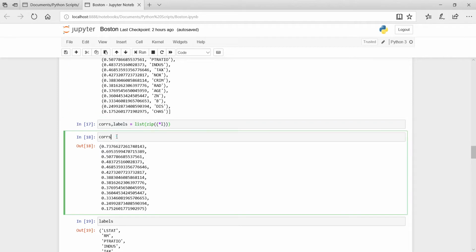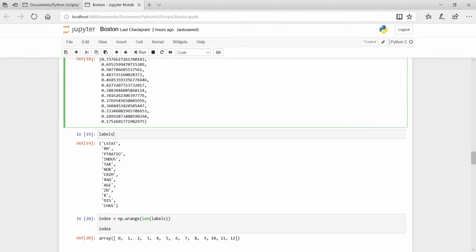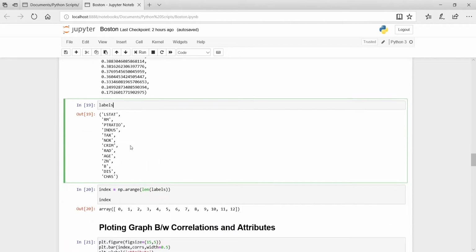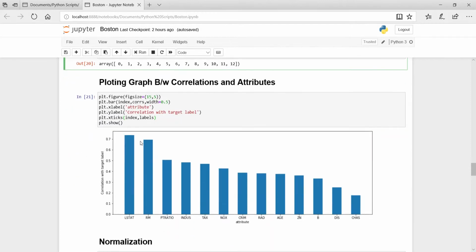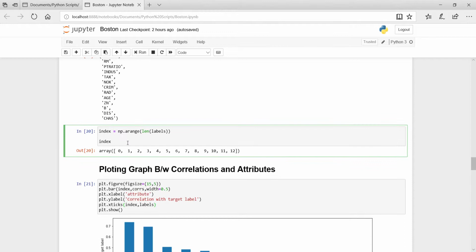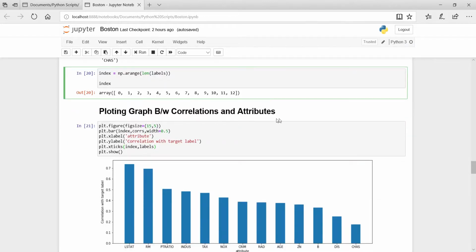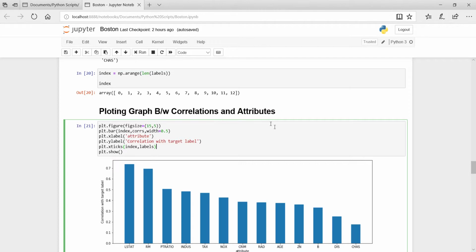So cors is the correlations, which have data something like this, and labels is another variable which has data something like this. There we can see the labels, the attribute names, and then we have to arrange the labels in a numpy array form in the index, by which we can plot the graph between correlation and attributes. So hence we plot the graph between the correlations and attributes.